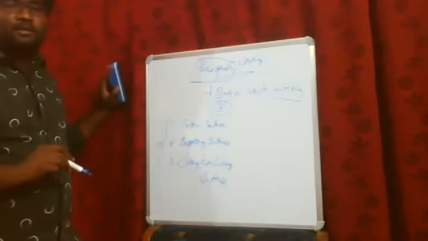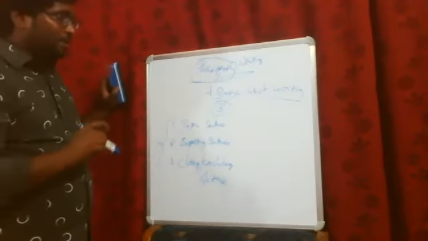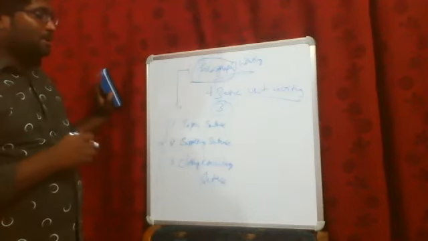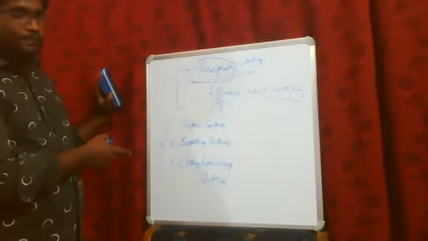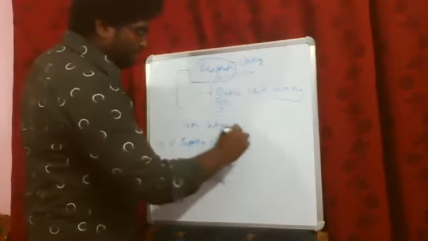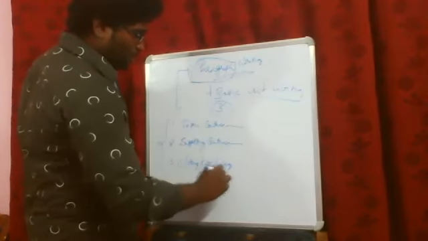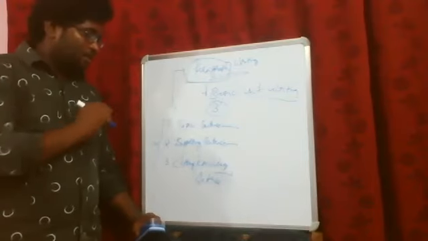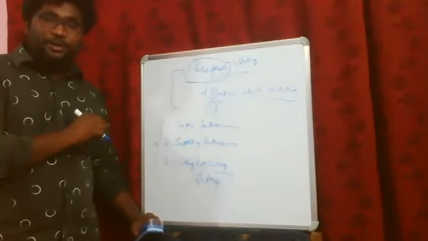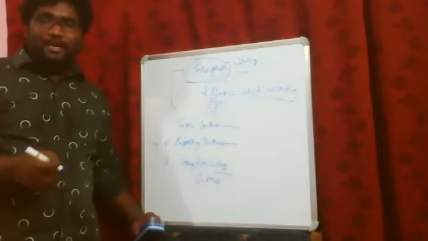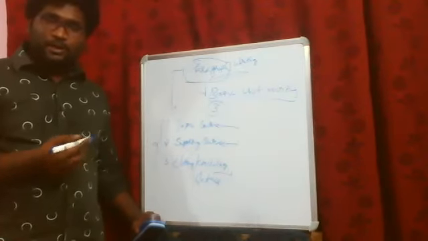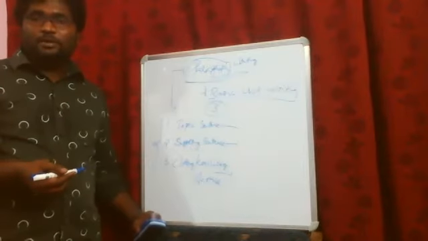Remember one thing: at the time of examination, if they ask you to write about the key features of a paragraph, or what the three steps are that you have to follow when writing a paragraph, these are the things that you have to write. Make sure. So what is the topic sentence, what is the supporting sentence, and what is the closing or concluding sentence? Let's discuss them individually, and later I'm going to give you an example of a paragraph so that you will understand better.